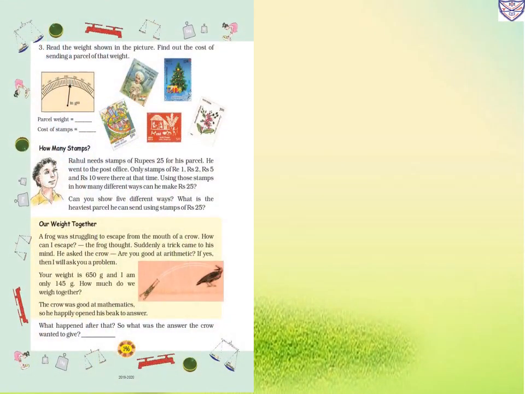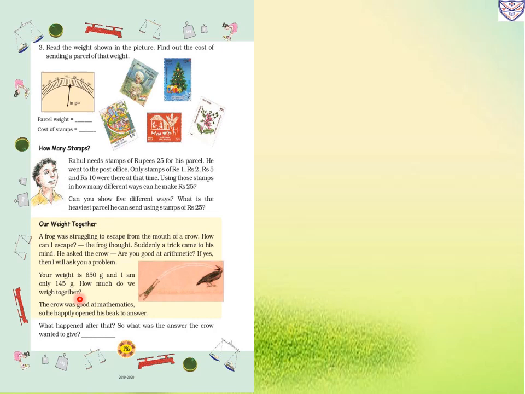Same page 146. Let's wait together. A frog was struggling to escape from the mouth of a crow. How can I escape? the frog thought. Suddenly a trick came to his mind. He asked the crow, are you good at arithmetic? If yes, then I will ask you a problem. Your weight is 650 gram and I am only 145 gram. How much do we weigh together?